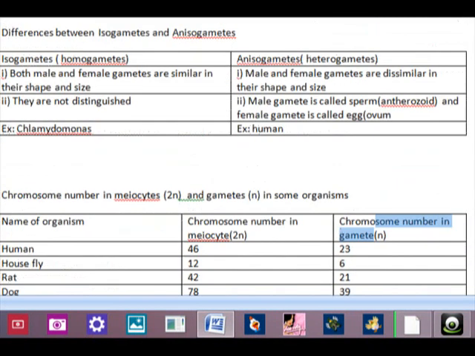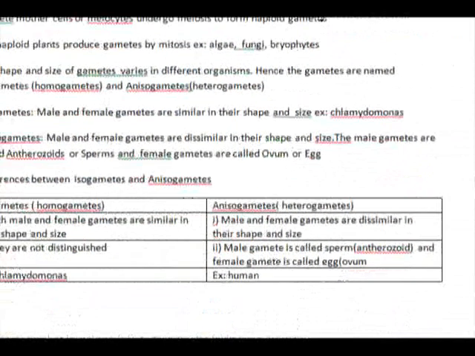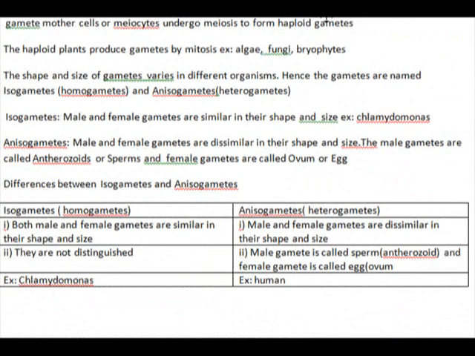In case of anisogametes, male and female gametes are dissimilar in their shape and size. In isogametes, they are not distinguished, they are all alike. In anisogametes, male gametes are usually called sperms or antherozoids, and female gametes are called ova or eggs. The common example for isogametes is Chlamydomonas, a simple alga, and for anisogametes, higher plants or humans.